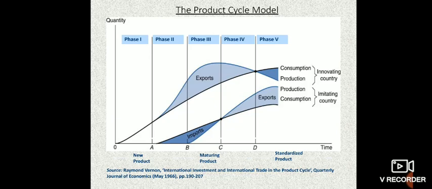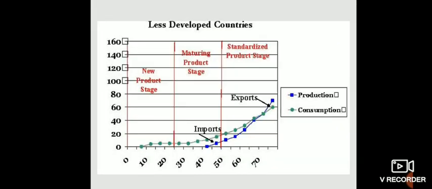Okay, and in phase 4 we can see the imports are nil and the exports are becoming more, because once this type of product procedure is known to other companies, they are going to produce similar or competitive products, so that the innovating country's product will lose its market share. So this is the product life cycle model.